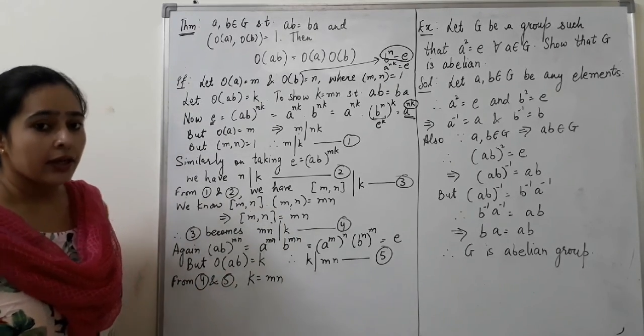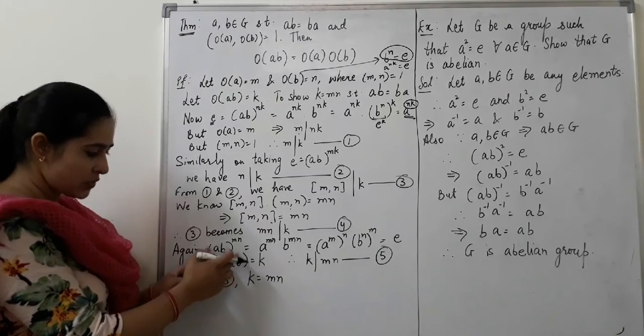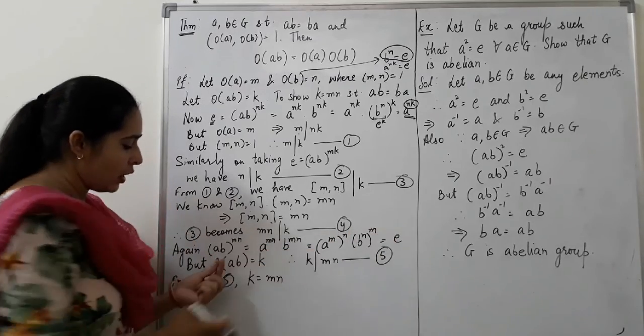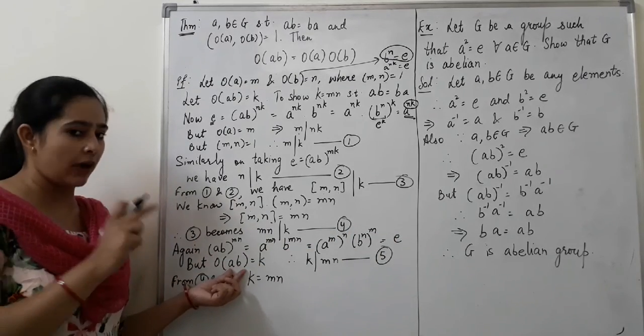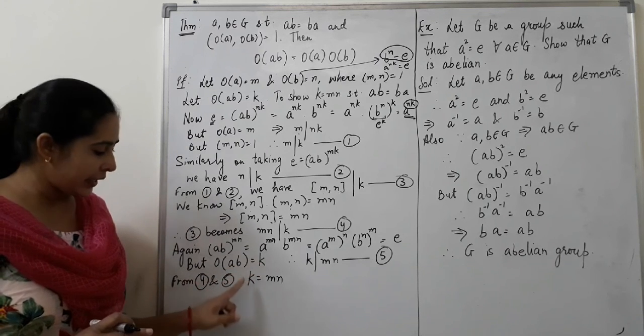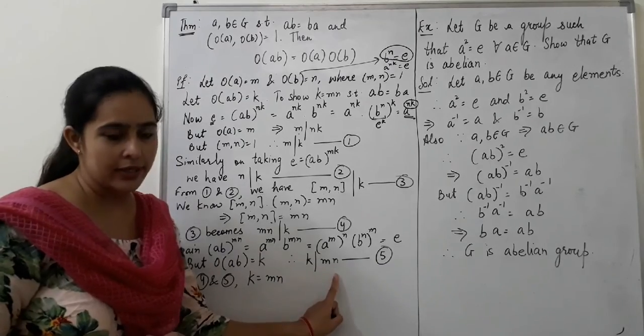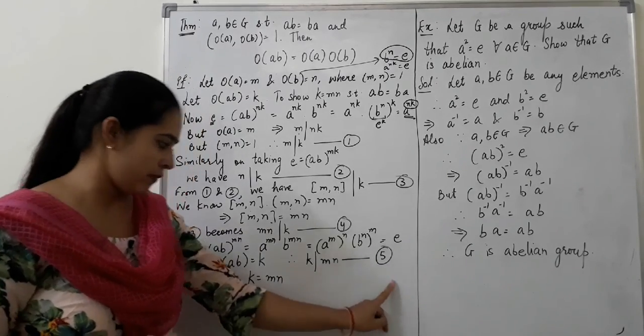Now, we have started from (AB) to the power mn and arrived at identity, but order of AB is equal to k. Again, using that property, that if any element satisfies this type of property, then order of that element must divide this number. So, if order of AB is equal to k, then k must divide mn. So, k divides mn. Let's mark it equation number 5.